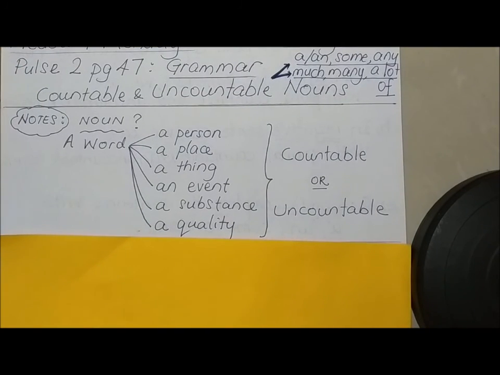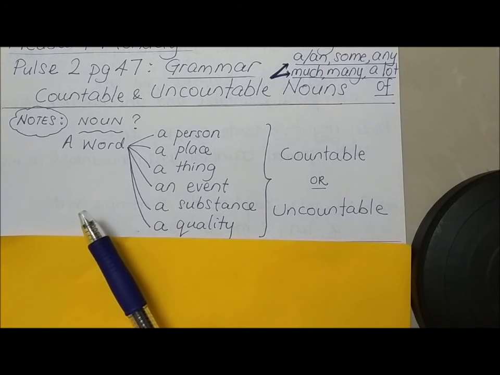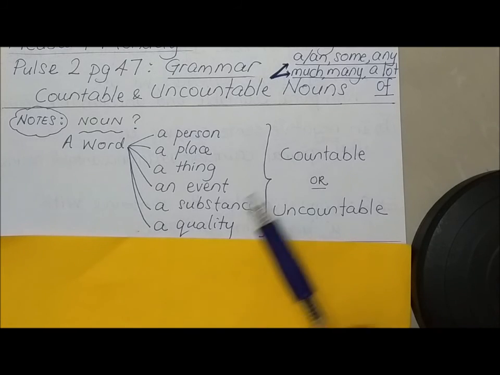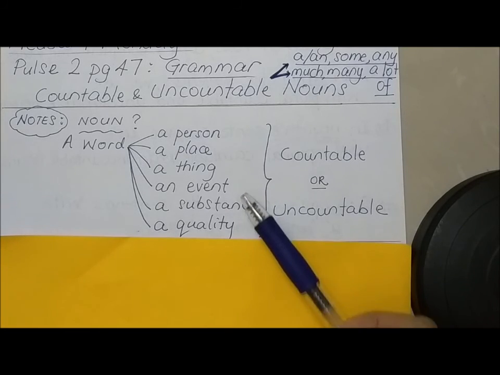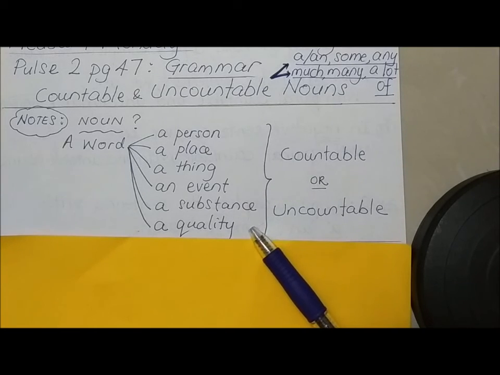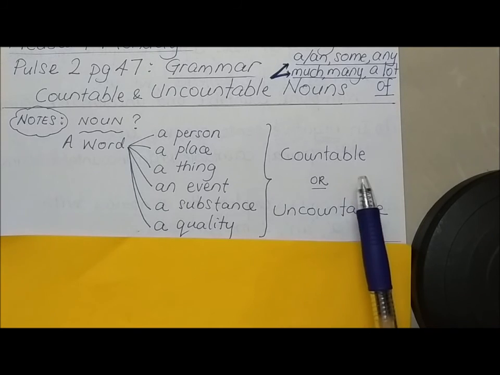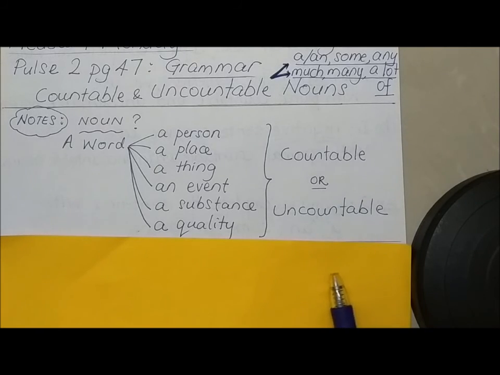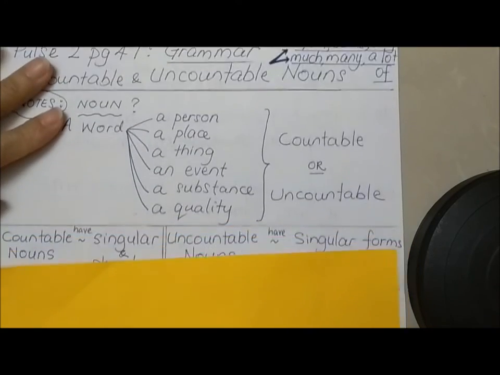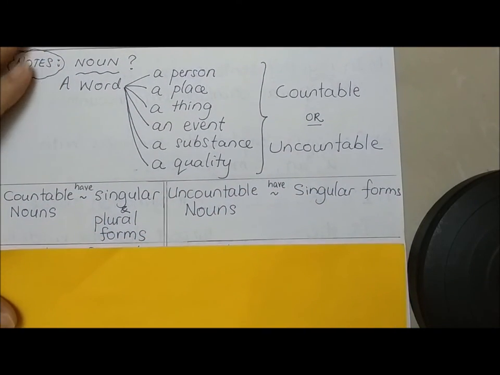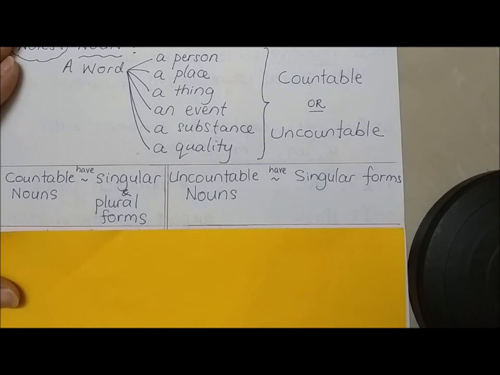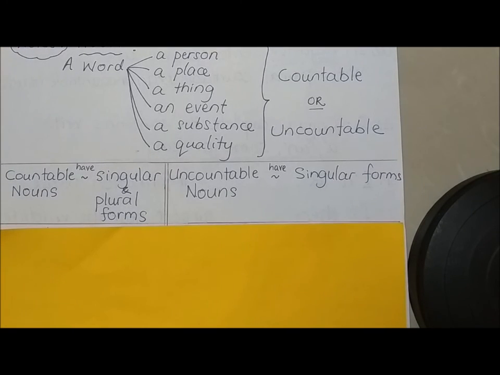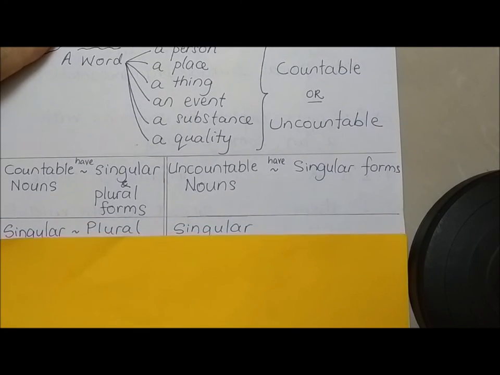Here it says, a noun is a word that refers to a person, a place, a thing, an event, a substance, or a quality, for either countable or uncountable nouns. Let's take a look at the example given here so that you can have a better idea of how to use countable and uncountable nouns, right? Using all these words given here.